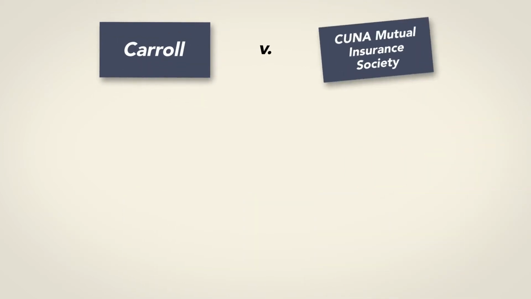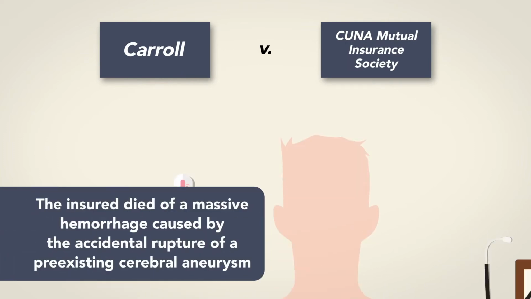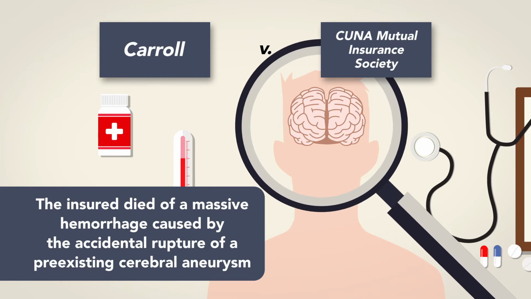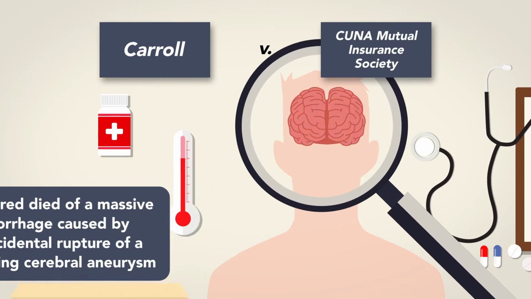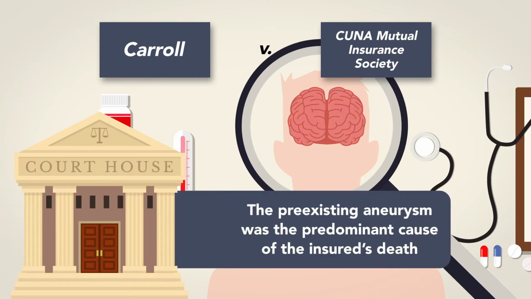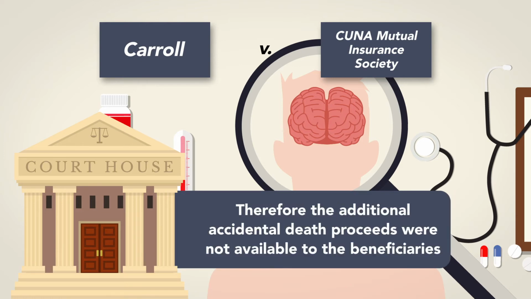Conversely, in Carroll v. CUNA Mutual Insurance Society, the insured died of a massive hemorrhage caused by the rupture of a pre-existing cerebral aneurysm. The courts ruled the pre-existing aneurysm was the dominant cause of the insured's death, and therefore the additional accidental death proceeds were not available to the beneficiaries.